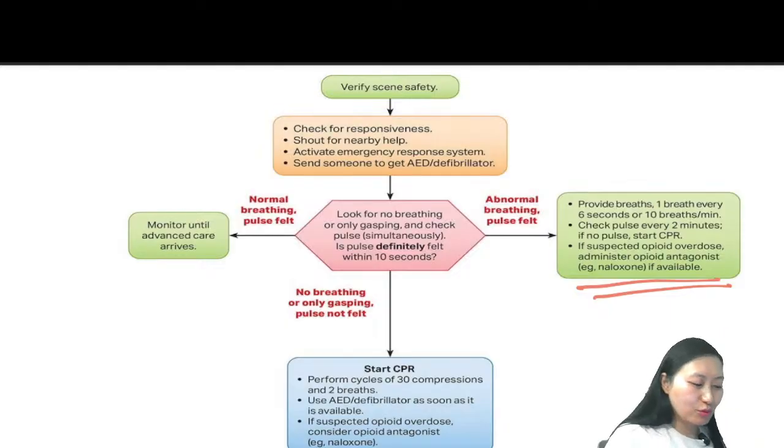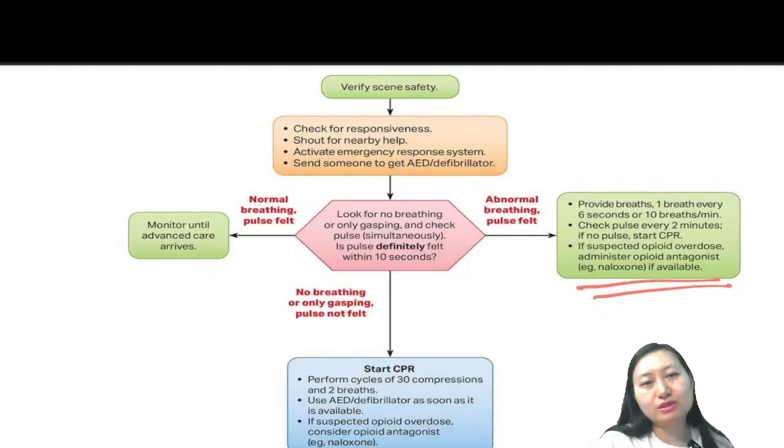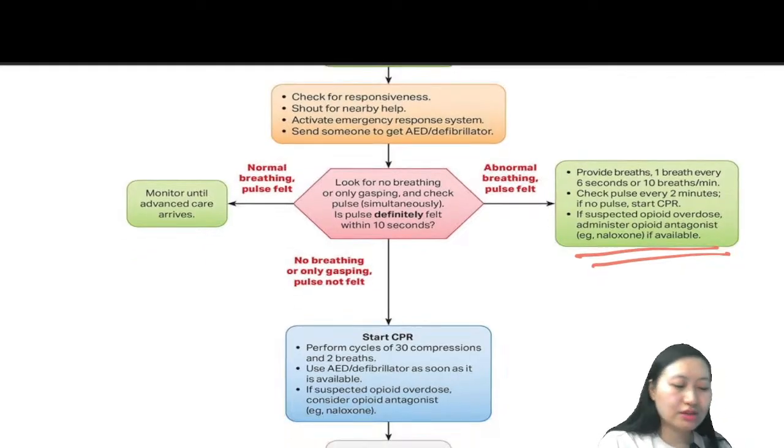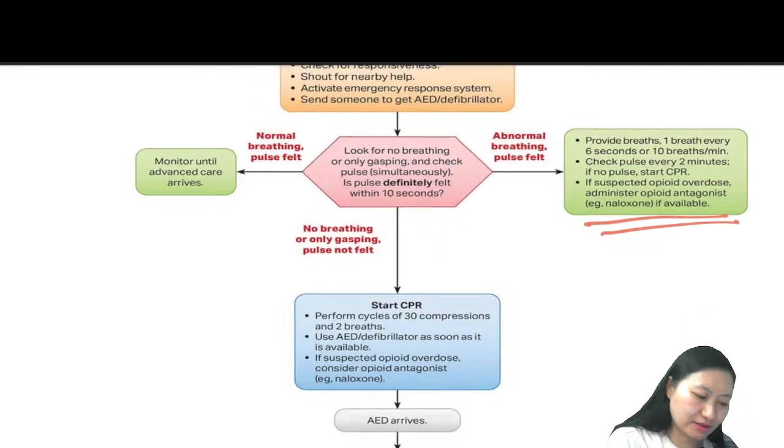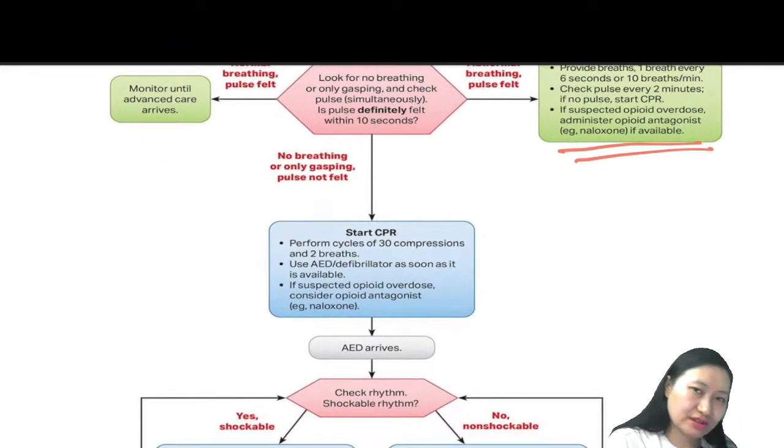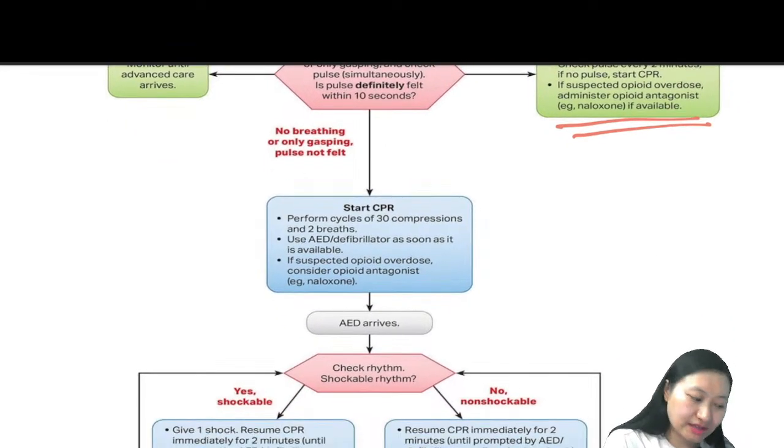If the person is already breathing and the pulse is felt, we will wait until the advanced care arrives. But if there is a pulse and only breathing is absent, then we will give rescue breaths, right? One breath every 6 seconds or 10 breaths per minute we will be giving. We will check this every 2 minutes.